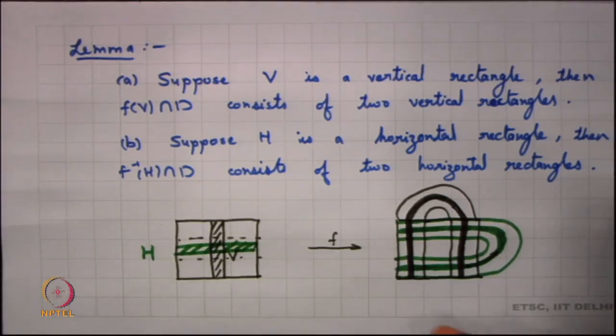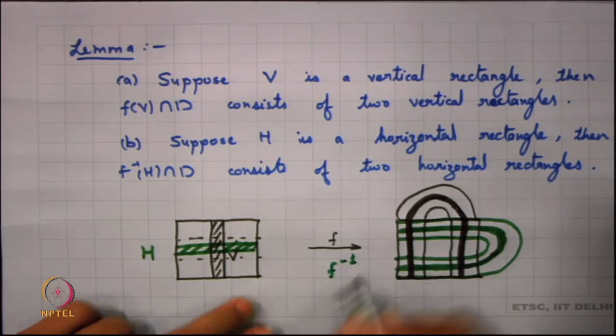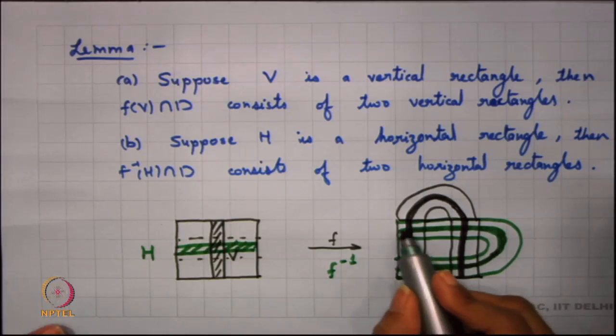And so, if I take F inverse of H, this is how my F inverse maps. So, this is how F inverse is mapping. If I take F inverse of H and intersect it with D, I get two horizontal rectangles.